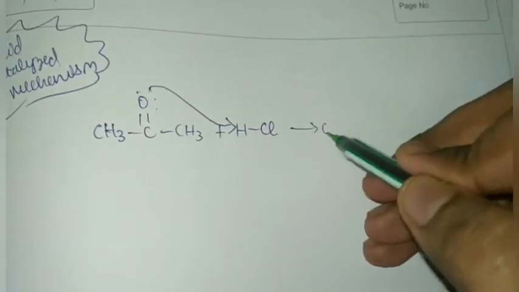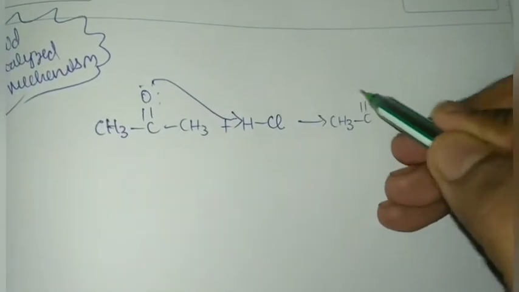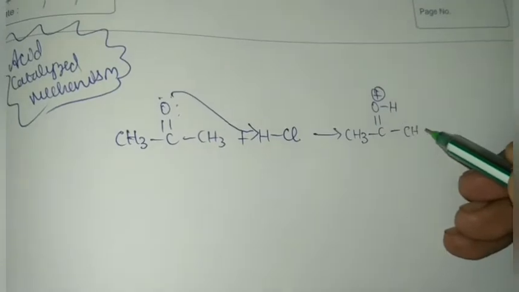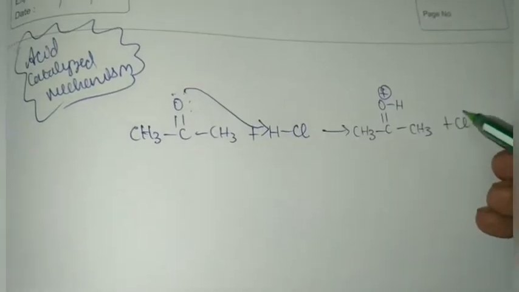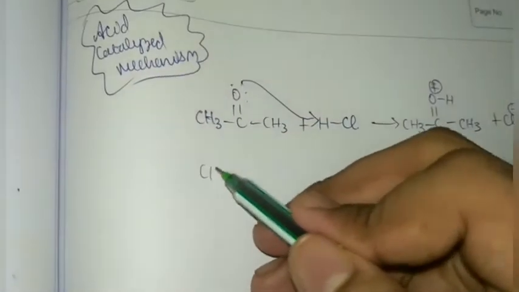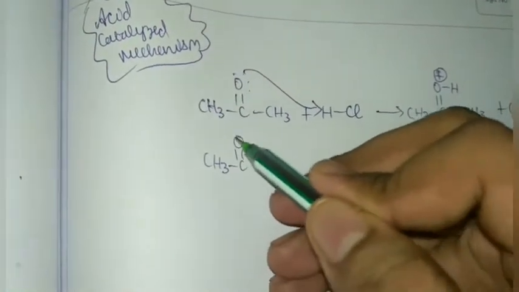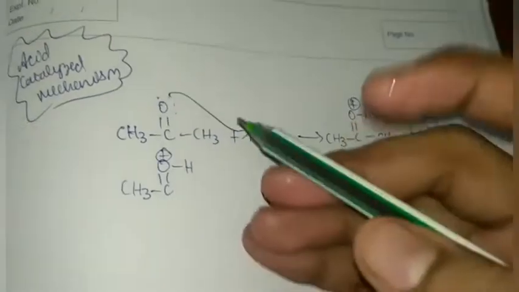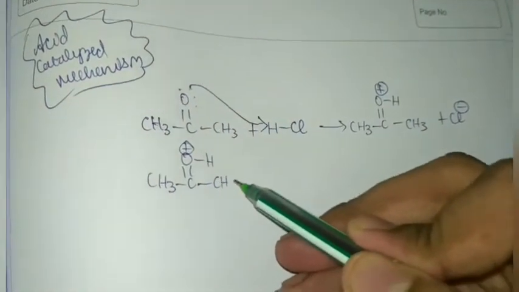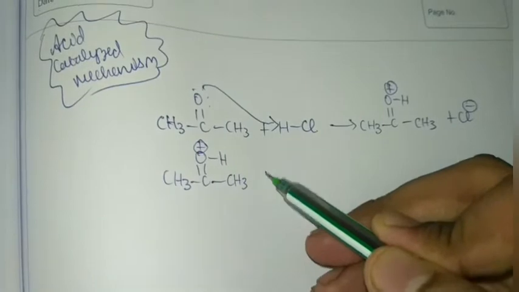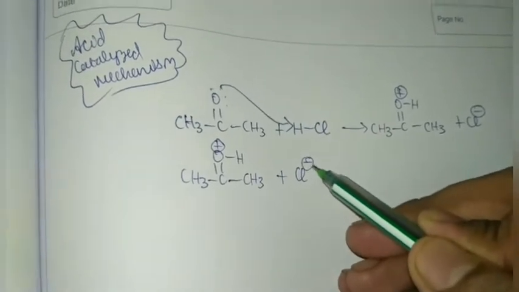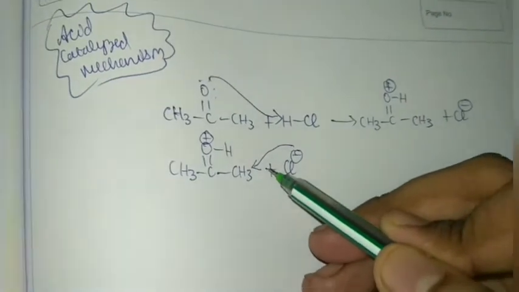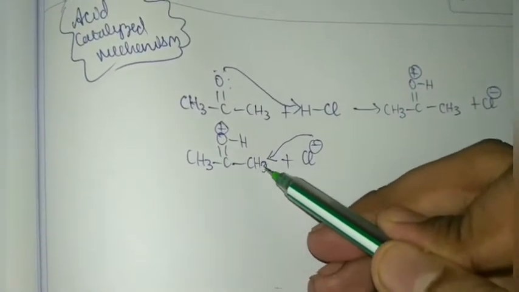It forms CH3 C double bond OH+ CH3 plus Cl-. The Cl- attacks this carbon.